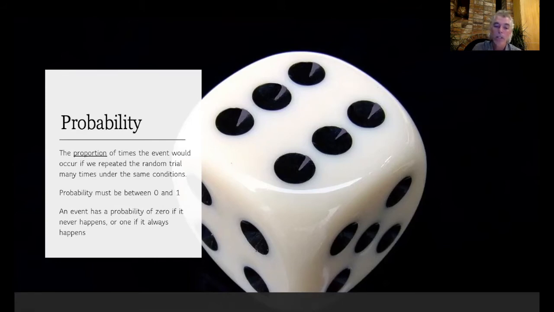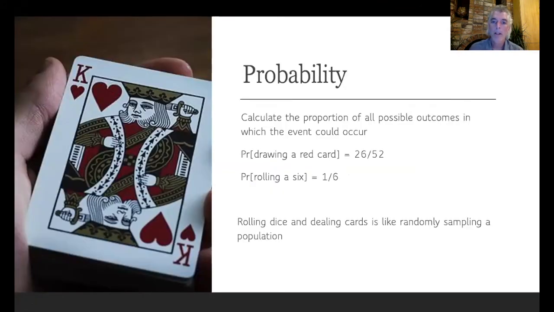Probabilities are restricted to range between 0 and 1, where a probability of 0 represents an event that can never happen, and a probability of 1 represents an event that will always happen, and probabilities between 0 and 1 represent something in between. The higher the probability, the more likely an event is going to happen. We can calculate a probability then as the proportion of all possible outcomes in which the event could occur.